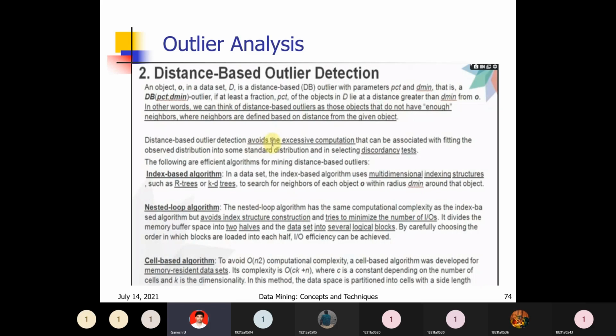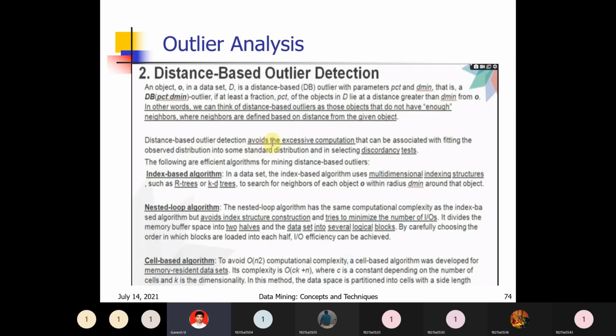Here, you are detecting the outlier based on a distance measure only, so that is distance-based outlier detection. This distance-based outlier detection we can do by using 3 algorithms. First, the index-based algorithm. In a data set, the index-based algorithm uses multi-dimensional indexing structures such as R-trees and KD-trees to search for neighbors of each object O within radius d_min around that object.